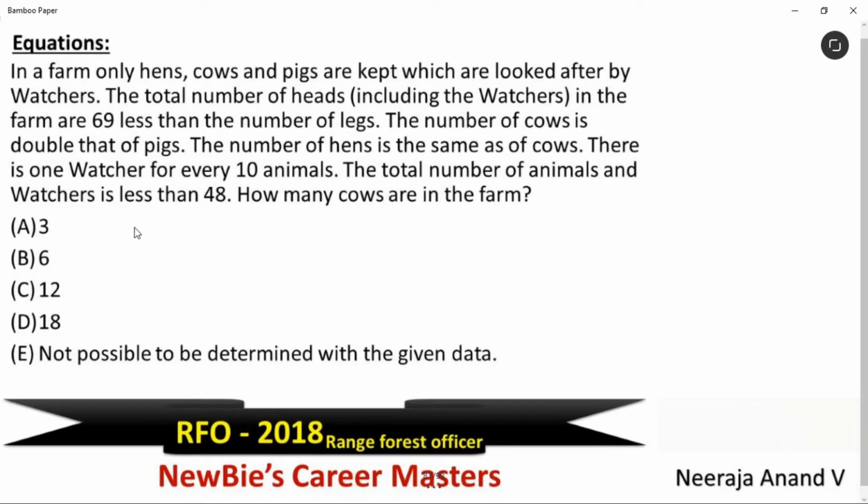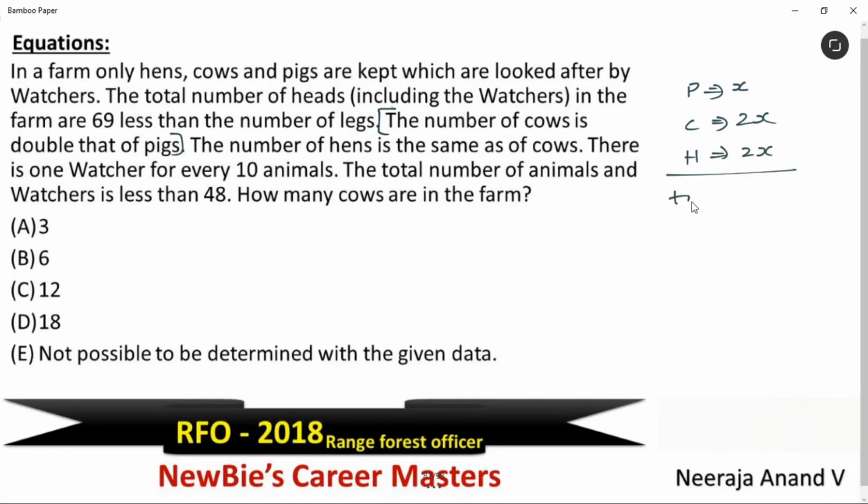Newbies, this question pattern is most repeated in RFO question papers, so concentrate properly. Now let's start from this information. See, the number of cows is double that of pigs. Yes, we'll take total number of pigs are x, then cows double, right? 2x. Simple. Next is the number of hens is as same as cows, so number of hens are 2x. Am I clear?